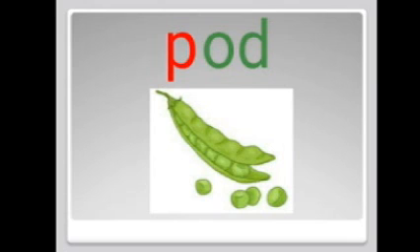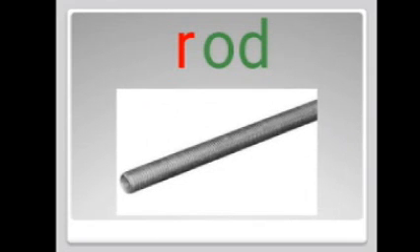The next letter we are going to add is R. What is the sound for the letter R? It's R. R or rod. Rod is a straight bar made up of metal. Children, you can see the metal rod in between the windows.